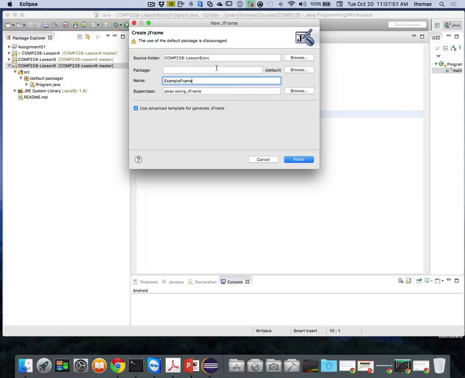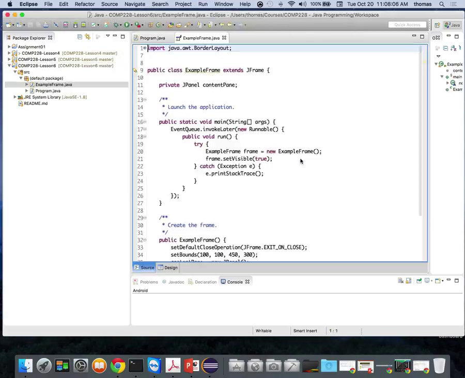So whether you have these extra components in your Eclipse, or if you're not using Eclipse, you're using some other IDE, which is totally fine. If you want to use IntelliJ, you want to use NetBeans, doesn't matter to me, right? As long as I get your Java files, I can always recreate your project, right? Let's go finish. And what it does is, if you notice, it creates another class called ExampleFrame.java, right?